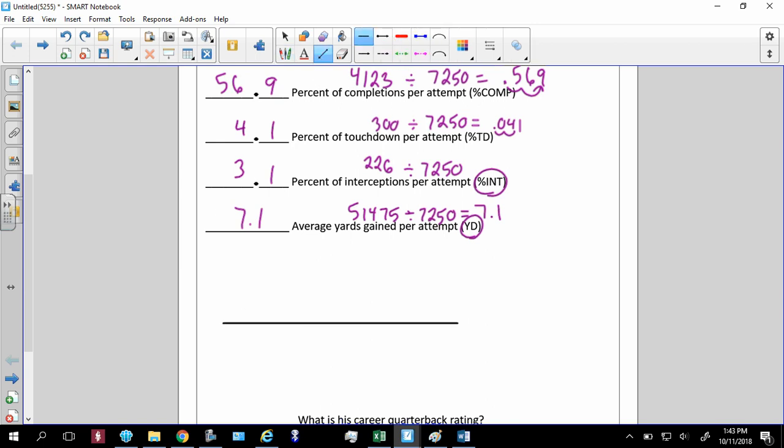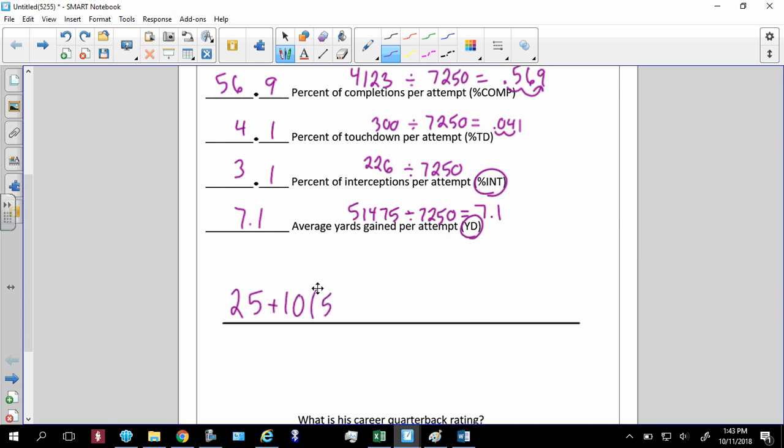So here we go, and it's going to start off with a 25 plus 10 times 56.9, close parenthesis, plus 40 times 4.1, minus 53.1, close parenthesis, and then plus 50 times 7.1. So again, all these numbers came from up here, and you're going to divide that by 12.